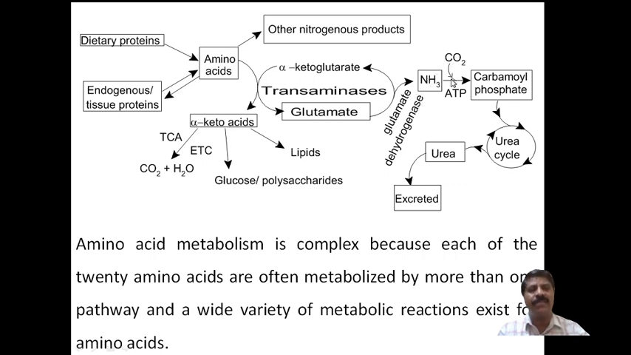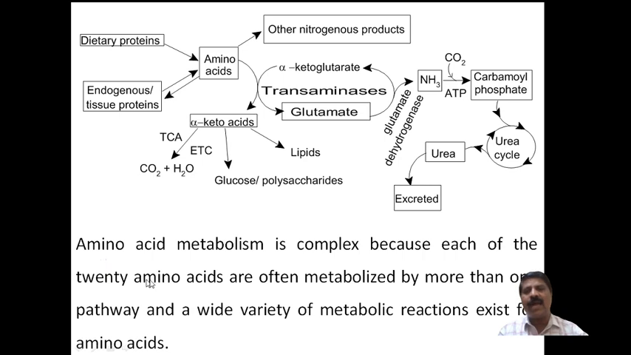It reacts with carbon dioxide in the presence of an ATP molecule to form carbamyl phosphate, and this carbamyl phosphate undergoes the urea cycle, in which the last end product formed is urea, and that urea will be excreted or removed from the body in the form of wastewater or urine, whatever it may be. This is about protein metabolism actually.